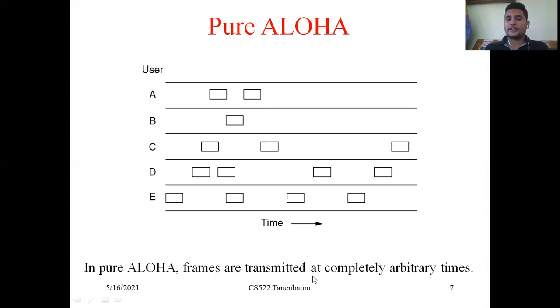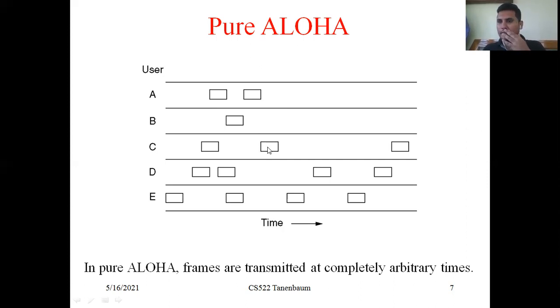Frames are transmitted at completely arbitrary times. There are no time slots, so users can use the channel whenever their data frame or data packet is ready. For example, at 9:26 the data packet of A is ready, so A immediately sends it. But at that time, C's data packet is traveling in the channel.